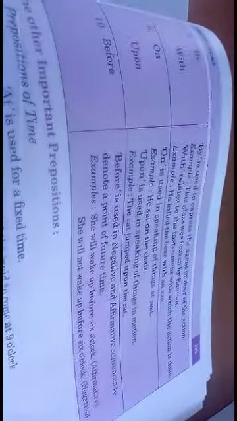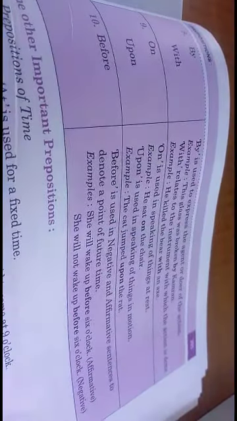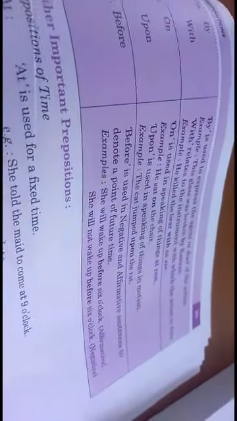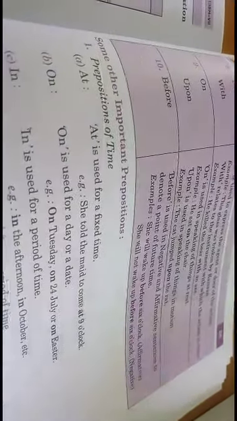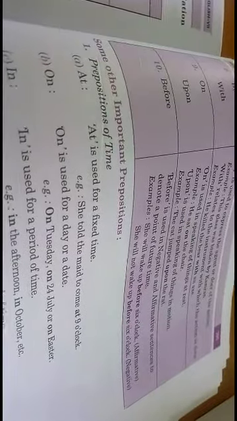On and upon. On is used in speaking of things at rest. We use on when something is at rest. The book is on the table. He sat on the chair. Upon is used in speaking of things in motion.